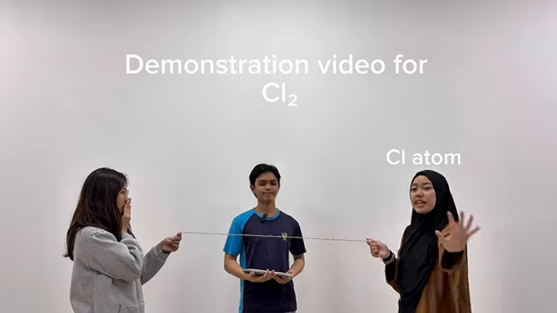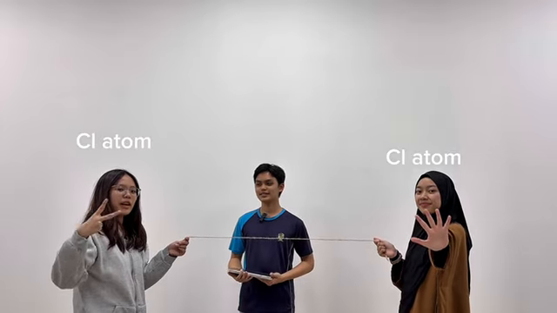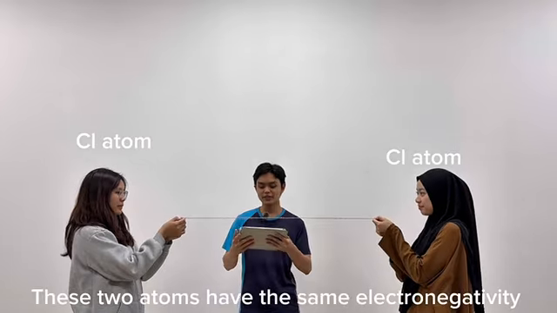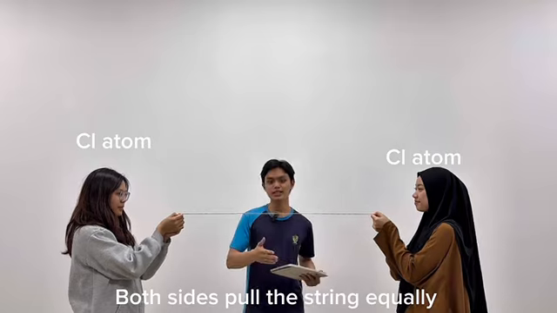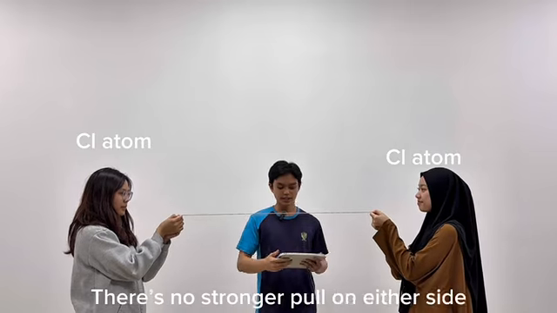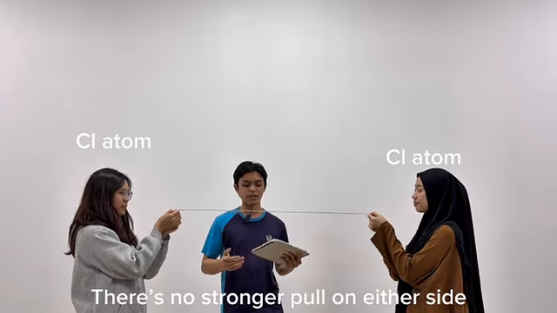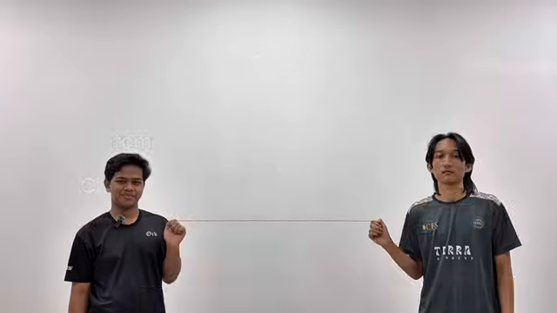Hi guys, I'm Cl atom. Hi guys, I'm Cl atom. These two atoms have the same electronegativity. Both sides pull the string equally, the string stays in the middle, there is no stronger pull on either side, so the bond is non-polar.